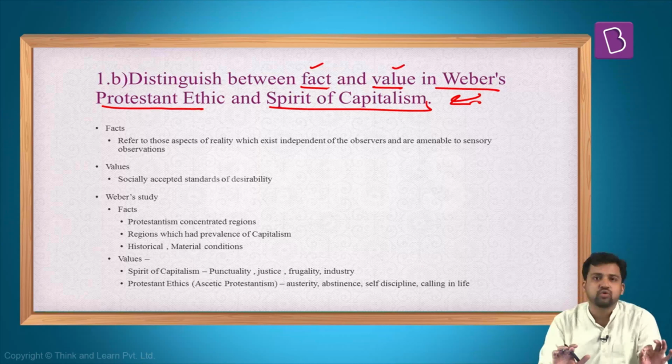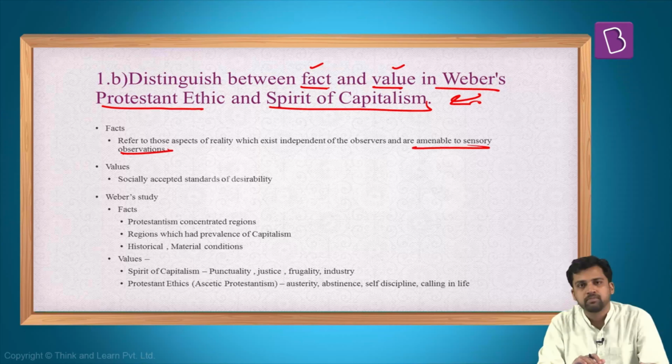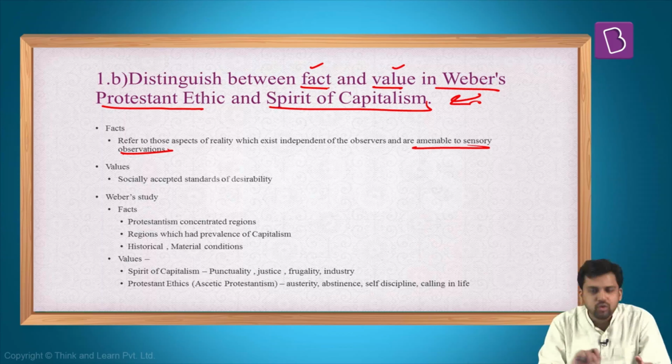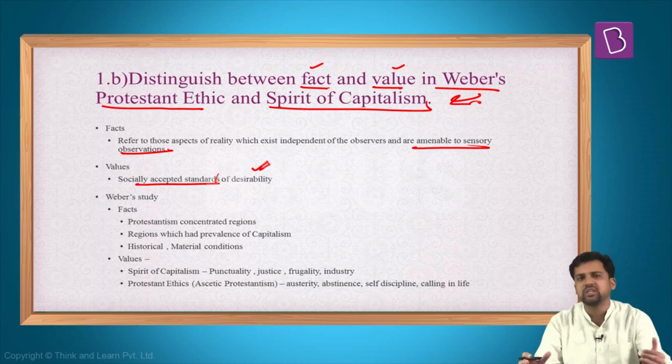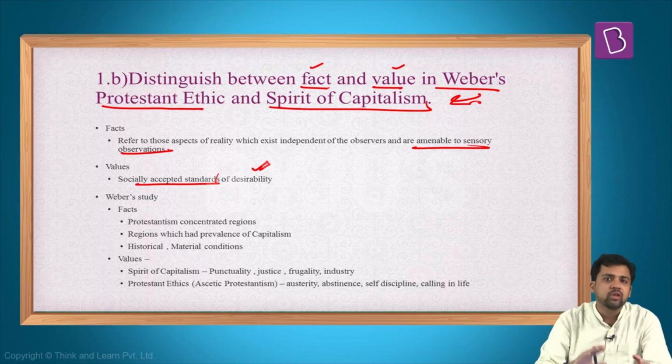Facts are those aspects of social reality which can be observed from outside. They are amenable to sensory observations. So you can measure facts, you can see facts. But what are values? Values are the socially accepted standards of desirability. Those things which you desire to have. Again, values can be different values. It can be means values, it can be ends values. Now, these two things should be in your answer.